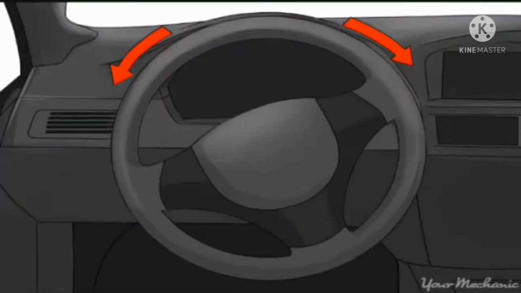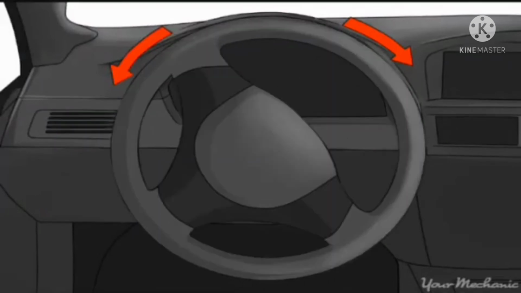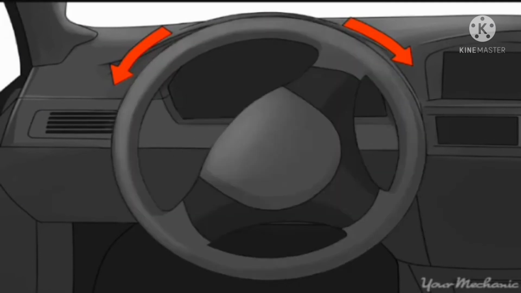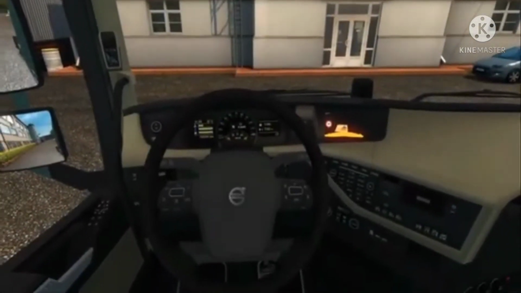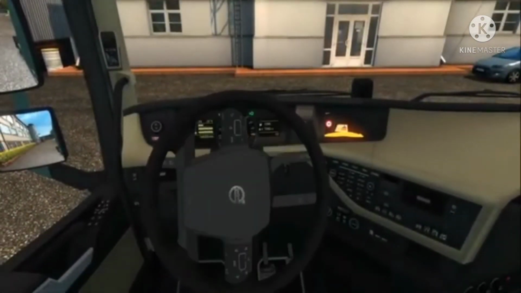Okay, so see how it works. When we apply the minimum amount of force, it will start to turn.